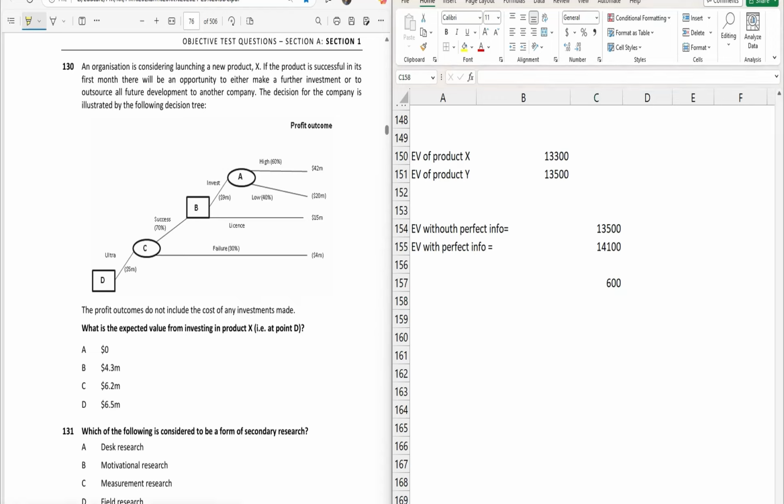The profit outcomes do not include the cost of any investment made. Okay, so they have provided the decision tree ready-made. We don't need to draw it.